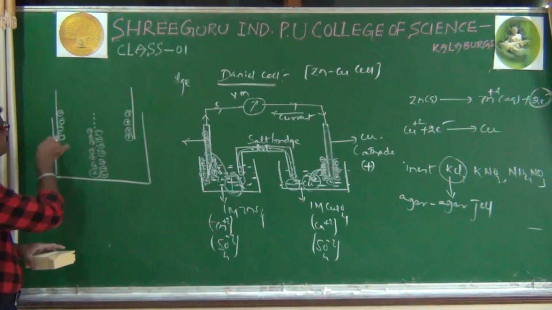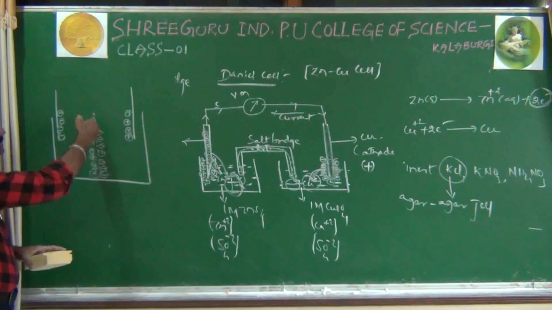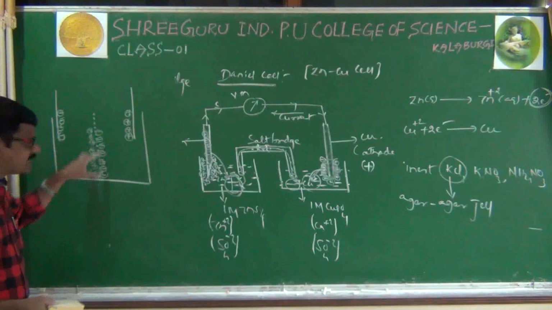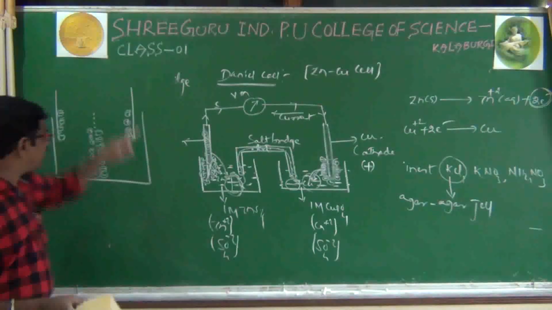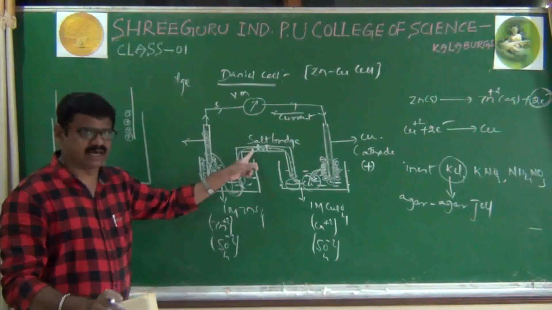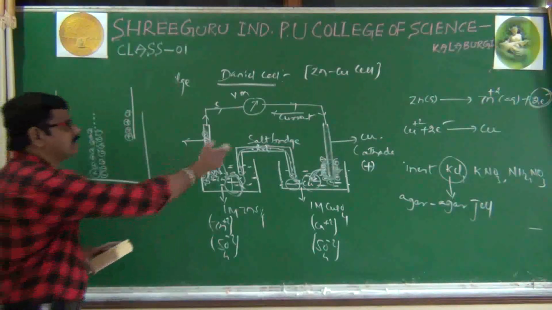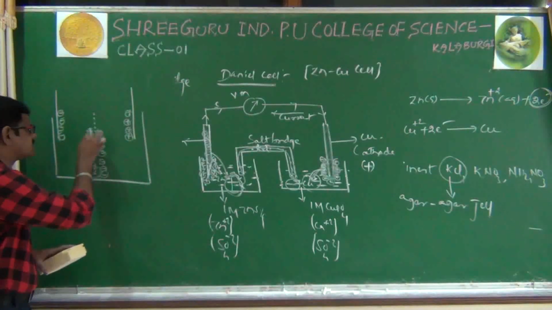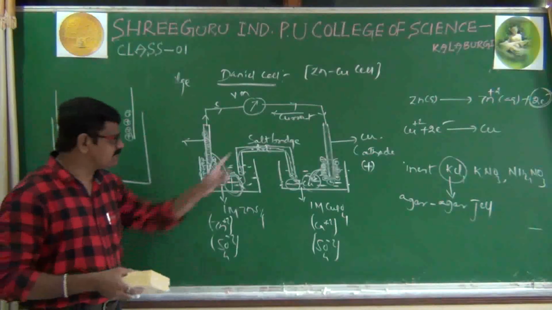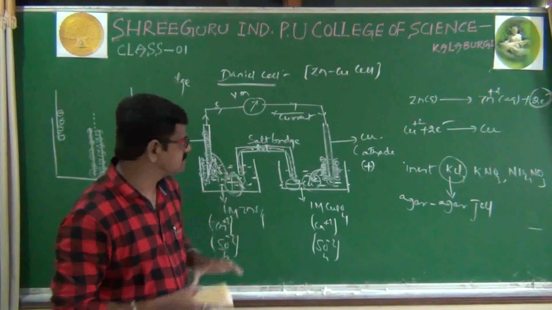Why? Here the signs are different, because the left side electrode is negatively charged, but positive charge is developing there. It is a negative charge, it is a positive charge. Here it is a positive charge, it is a negative charge. This liquid-liquid junction potential will reduce the actual cell potential. That's why the salt bridge is minimizing this liquid-liquid junction potential. Because of the salt bridge, plus ions are not accumulating, and minus ions are also not accumulating. So the salt bridge is preventing the liquid-liquid junction potential. That's it.